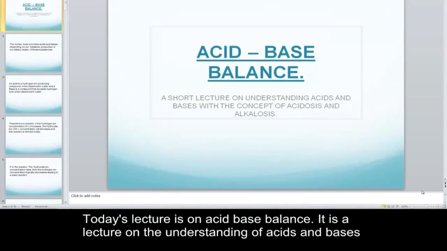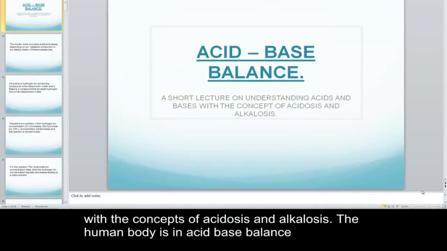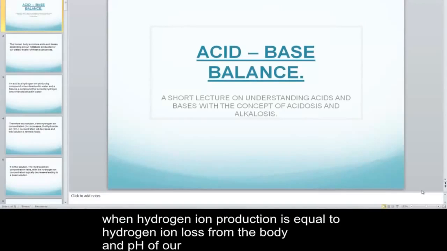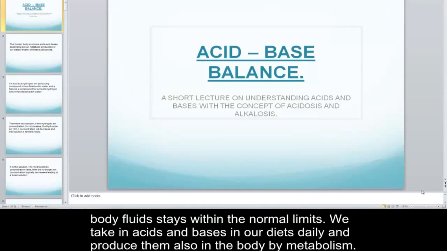Today's lecture is on acid-base balance. It is a lecture on the understanding of acids and bases with the concepts of acidosis and alkalosis. The human body is in acid-base balance when hydrogen ion production is equal to hydrogen ion loss from the body and pH of our body fluids stays within the normal limits.